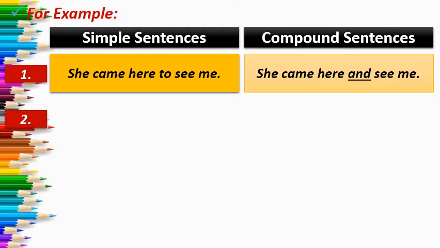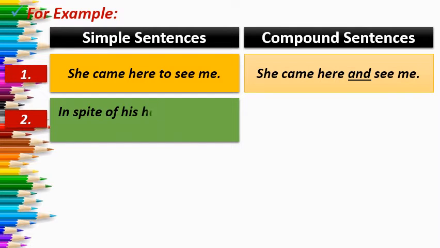So now let us see another example to clarify it. In spite of his hard work, the boy didn't succeed. Sometimes what you can do is translate the sentence into Hindi and then try to convert that sentence into compound or complex. Fine. So that it will be easy for you to convert the sentence. Fine.